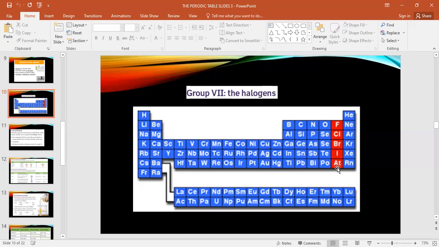Astatine, the last one, At, where is the cursor? At. This one is radioactive. Some elements have a high amount of energy, unstable. We call them radioactive. Next unit you will study about the radioactive, but now you only need to get the concept. Astatine is highly reactive, unstable, so we cannot consider it for reactions. So how many left now? This one is highly reactive, fluorine. Astatine is radioactive, so left only 3: chlorine, bromine, and iodine for reaction.